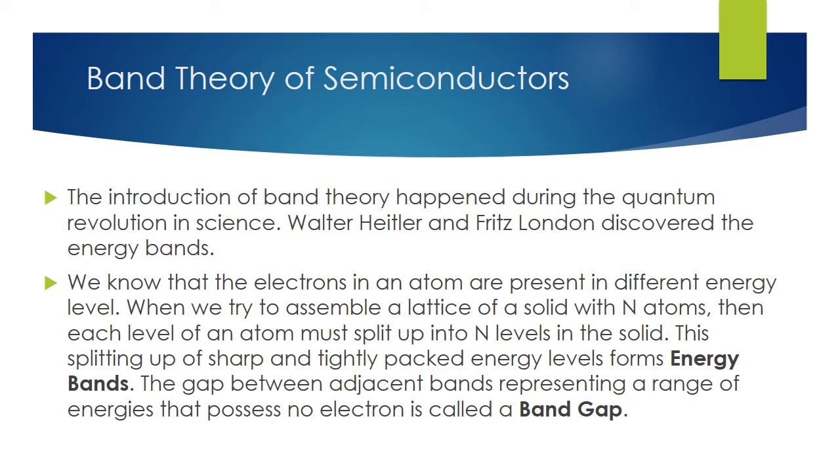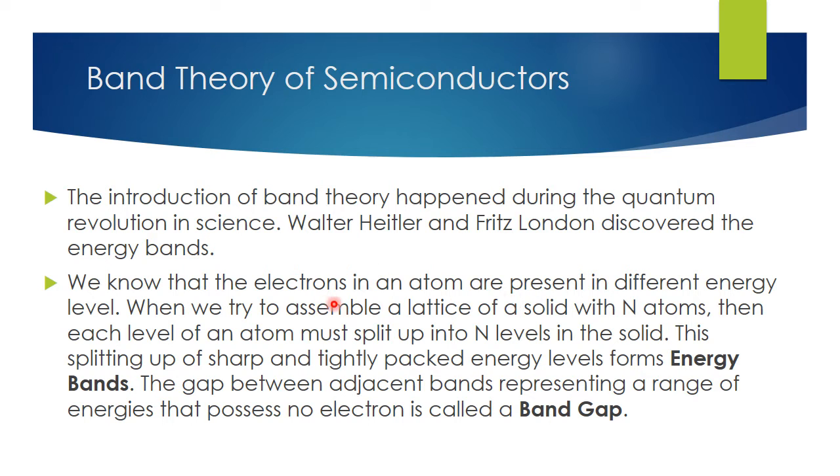Next, band theory of semiconductors. The introduction of band theory happened during the quantum revolution in science. Walter Heitler and Fritz London discovered the energy bands. We know that the electrons in an atom are present in different energy levels.